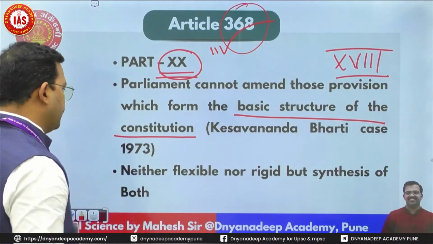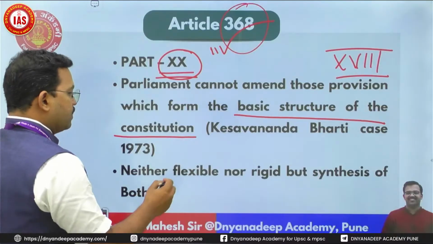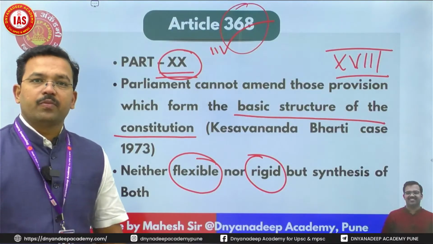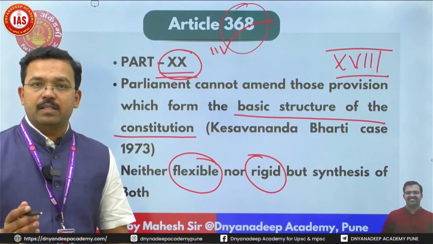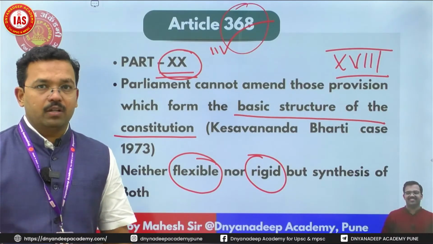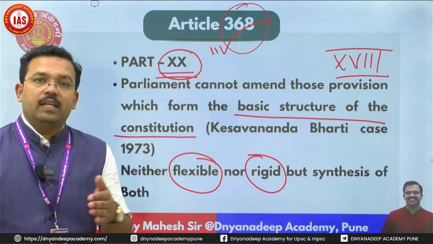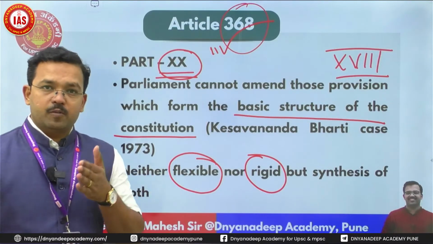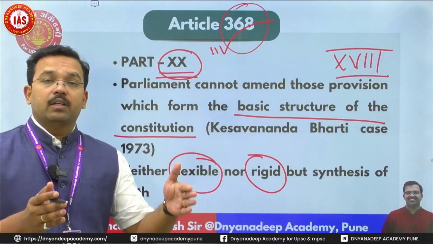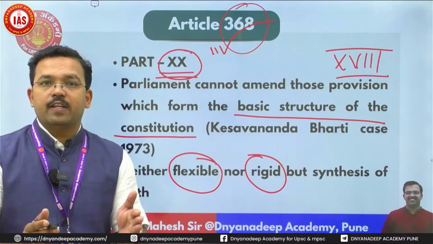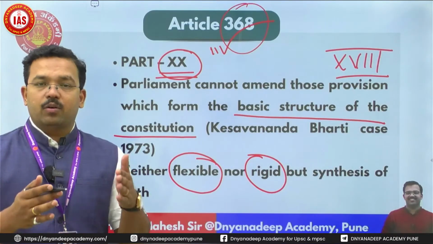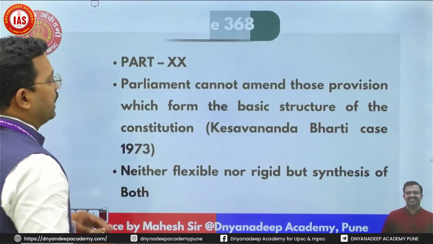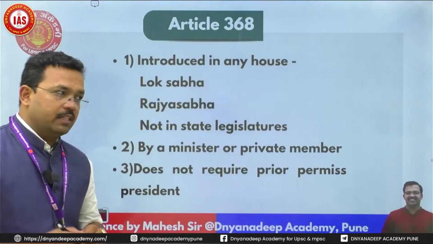Clear? Now coming to the next part, the Indian constitution is neither completely flexible nor rigid. It is a mix of both. Certain provisions can be changed very easily by simple majority, so it is flexible. Certain provisions cannot be changed very easily. They require a special majority of Parliament, and in a few cases a special majority of Parliament along with at least half of the states saying yes by simple majority. It reflects that our constitution is rigid also. So it is a synthesis of both flexibility as well as rigidity.